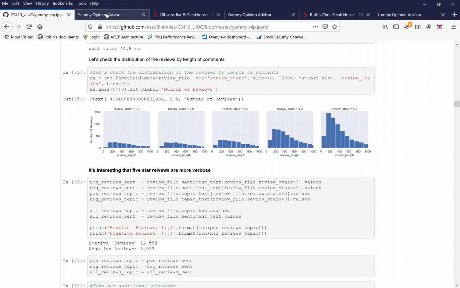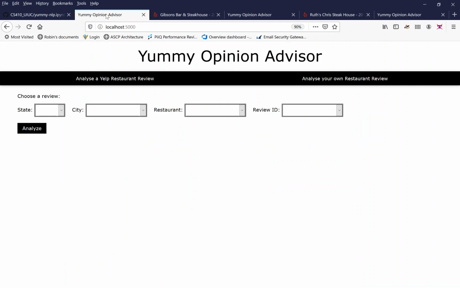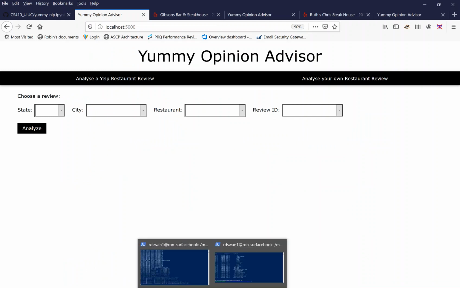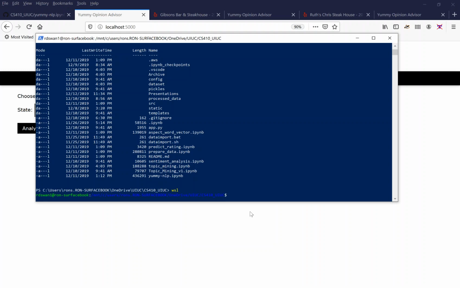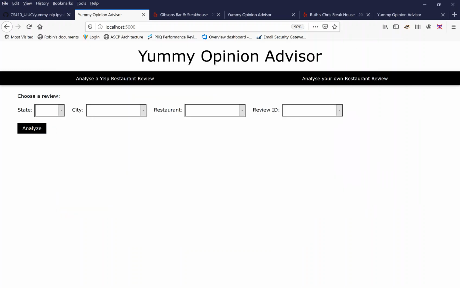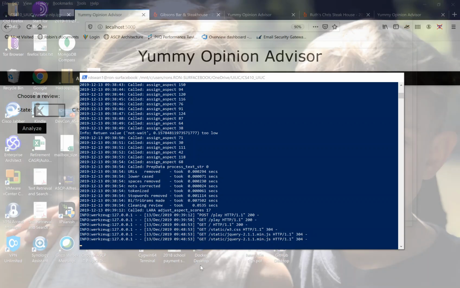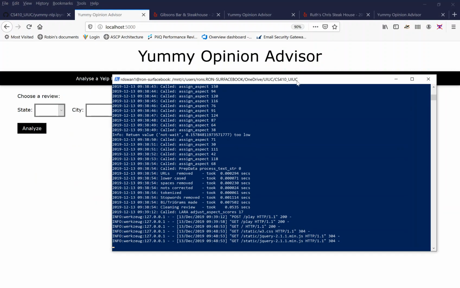Now I'd like to move on to the web app, Yummy Opinion Advisor. To launch this, you'll just go to the command prompt and type in python app.py in the root. And I already have it running, as you can see here.